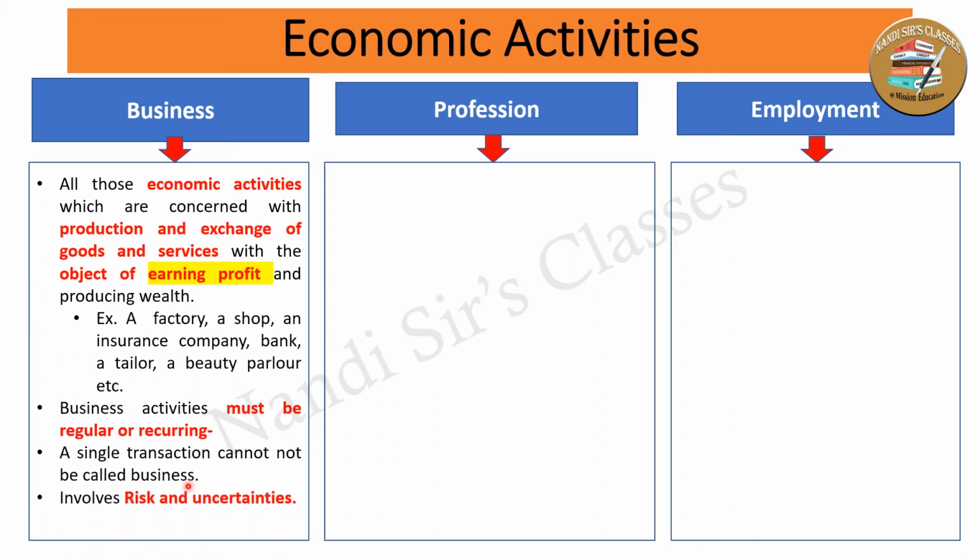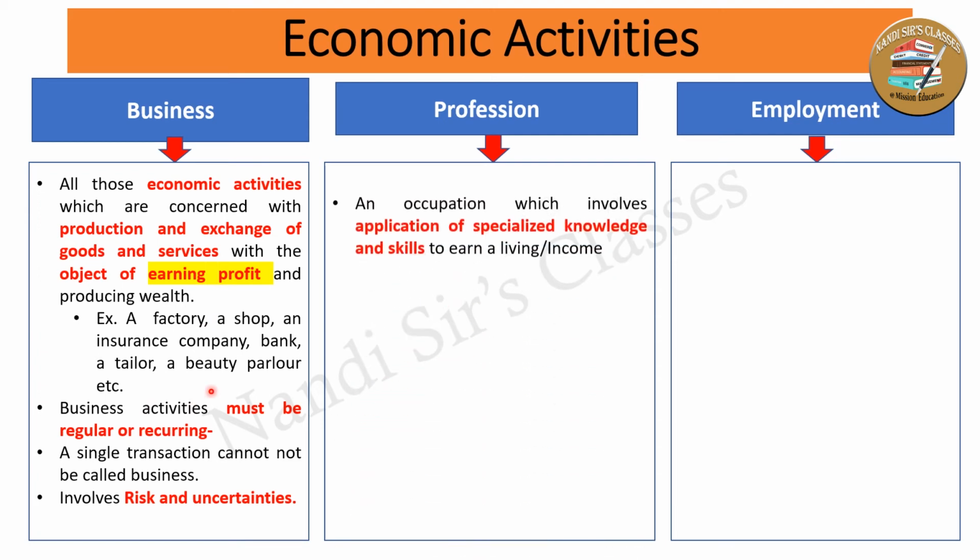Another characteristic is that business activities involve risk and uncertainties, because we cannot say where there will be demand and supply, where there will be natural calamities, or when there will be a change in demand, market condition, pricing, so many things. So business activities involve risk and uncertainties.